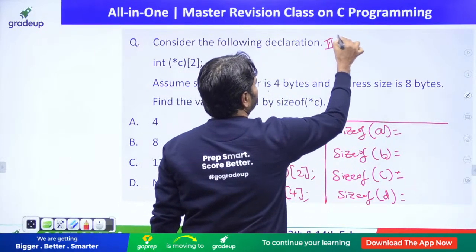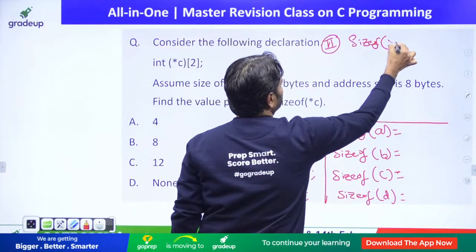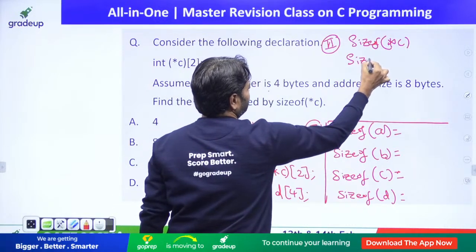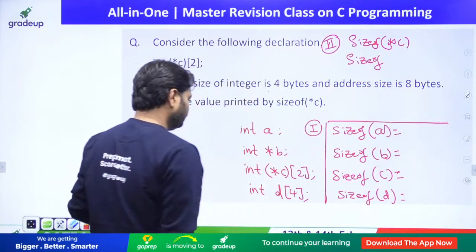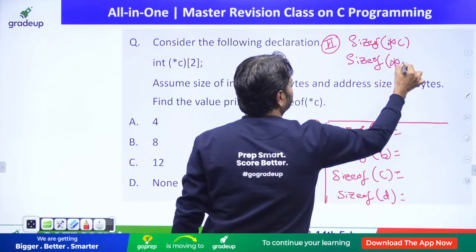Second, what is size of star c and size of star d?